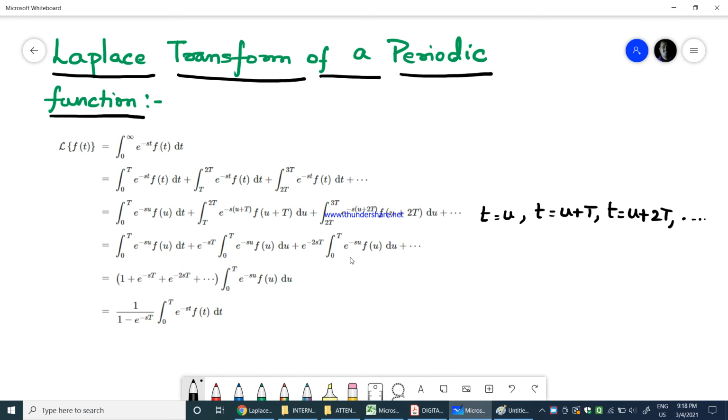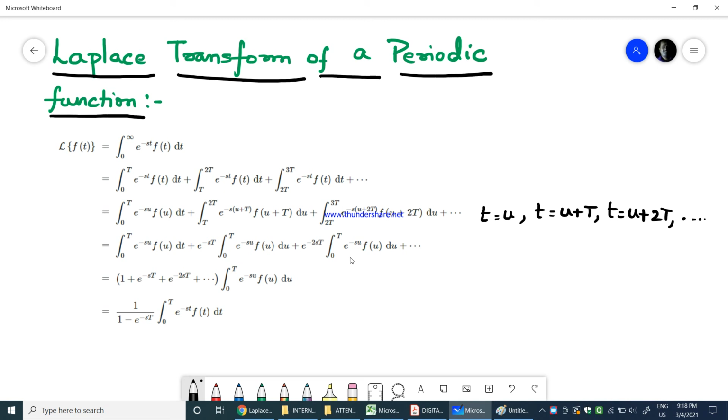Today we'll learn the Laplace transform of periodic functions, which is also the waveform synthesis part in your Laplace transformation module. First we'll see the derivation of the Laplace transform of a periodic function. Then we will find the Laplace transform of certain standard periodic functions like the square wave, sine wave, triangular wave, sawtooth wave, and so on.